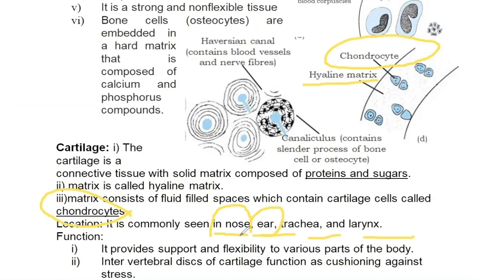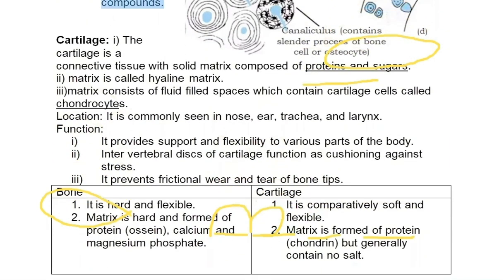It's a flexible tissue. So a special feature of cartilage is that it is flexible. But in some cases, it may not be very flexible, like in cartilaginous fish, sharks and rays have a skeleton made up of cartilage.